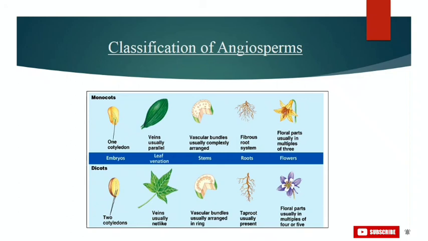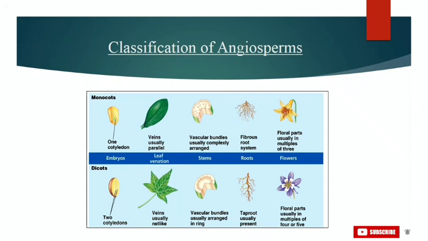Talking about leaf venation, leaves have parallel venation in monocots, and in dicots leaves are usually net-like, as you can see in your picture. About their stems, vascular bundles are scattered in monocots, and in dicots they are arranged in rings. About roots, a fibrous root system is present in monocots, and a taproot system in dicots. Also, parts in monocots are usually in multiples of 3, and in dicots in multiples of 4 or 5.